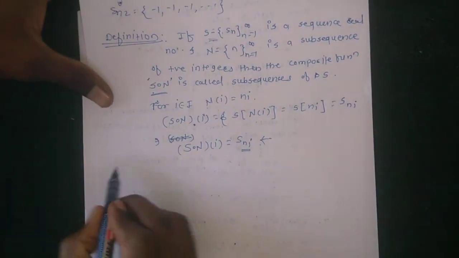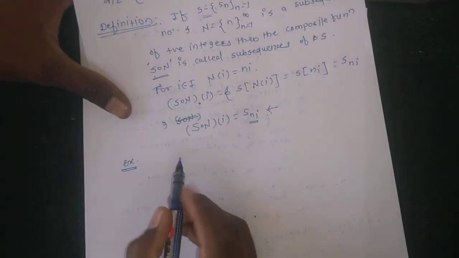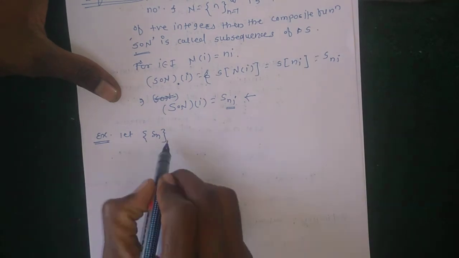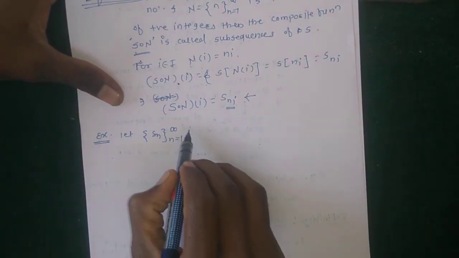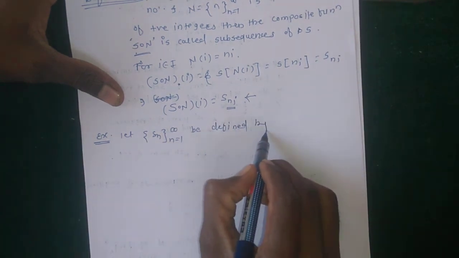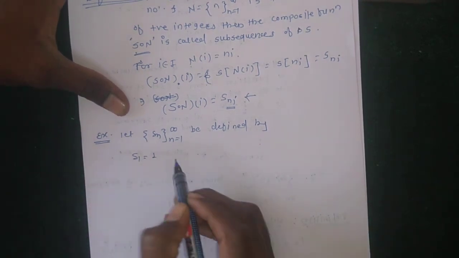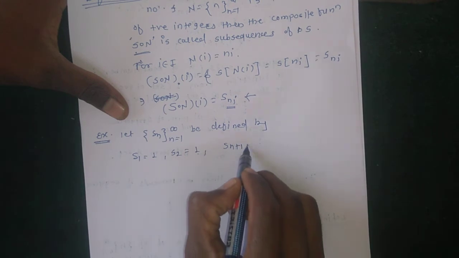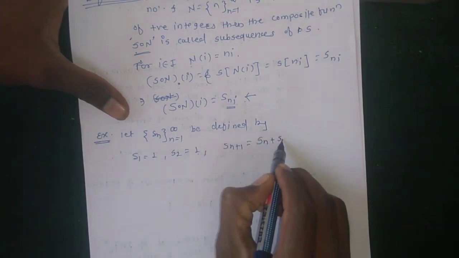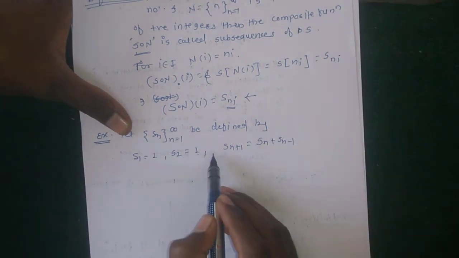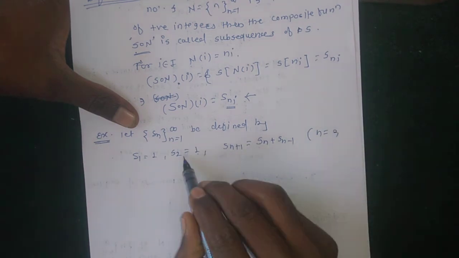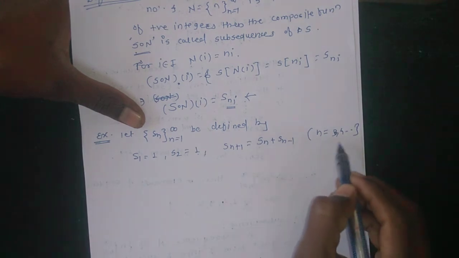Then the first example: let the sequence Sn, n running from 1 to infinity, be defined by S1 equal to 1, its first element, then S2 also equal to 1, and then Sn plus 1 is equal to Sn plus Sn minus 1, where n runs from 2, here 3, 4, and so on.